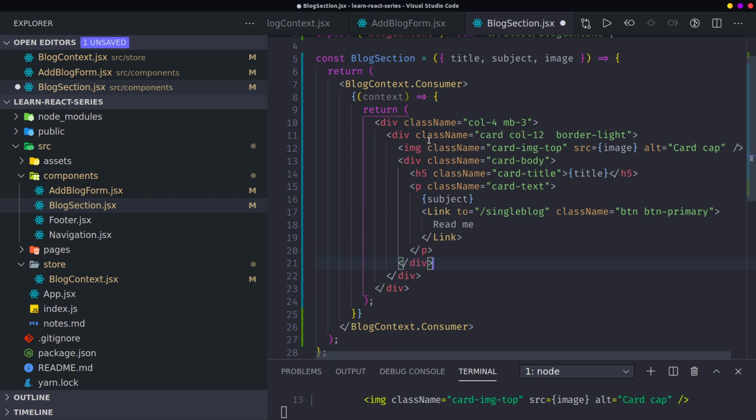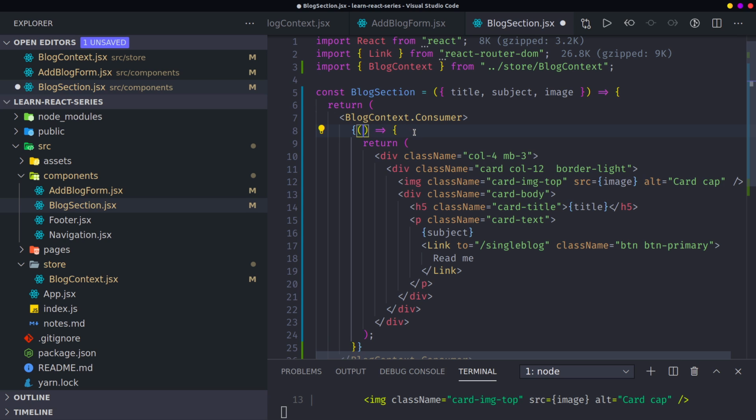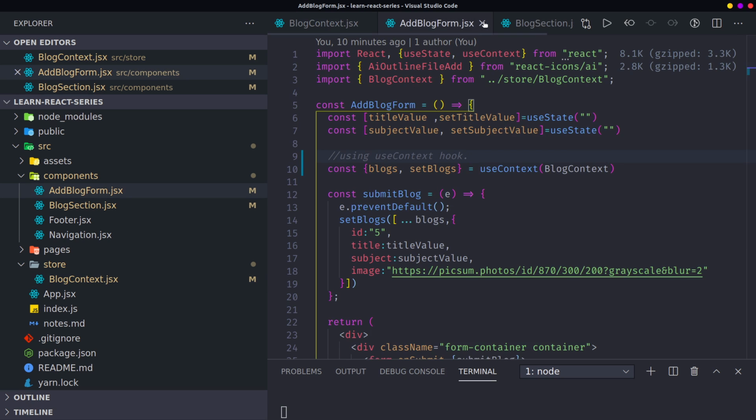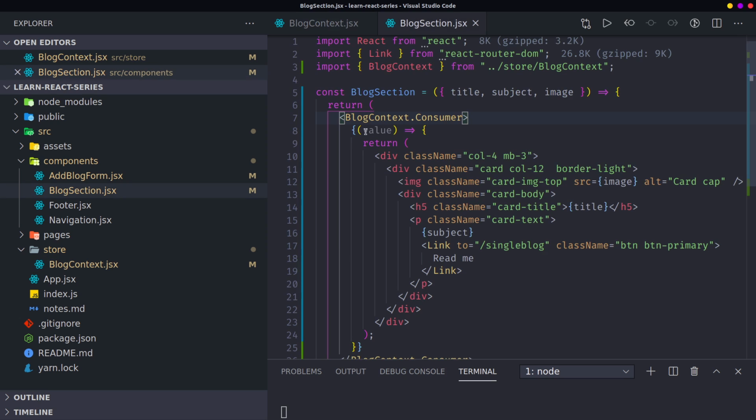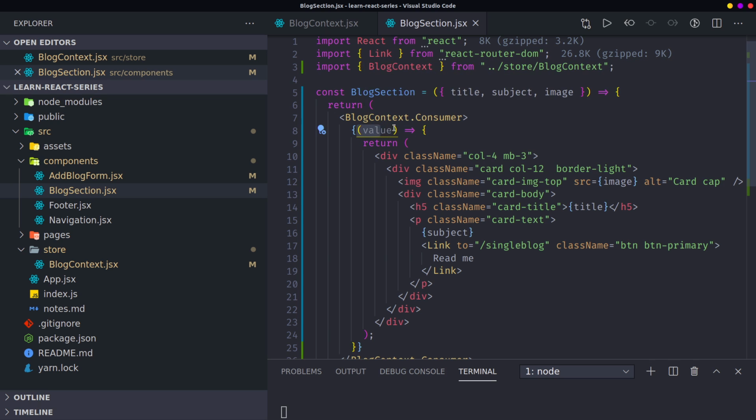It's quite simple. You pass the context, or the value. You can get the value here. This value is the same as the value from the blog context. Then you pass it here as a parameter of this callback function. Then the callback function will return the JSX. So now inside here you have access to the value.